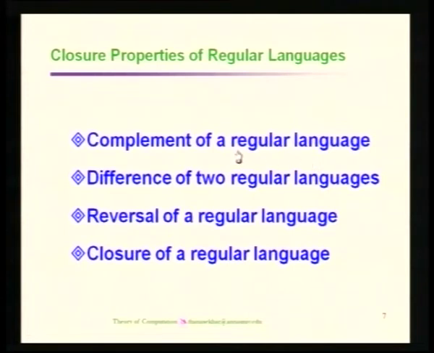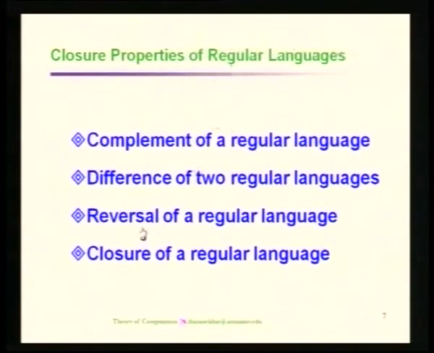The complement of a single language, that is a regular language, is also regular. That is your unary operation, whereas in the previous two cases, they are all binary operations. The next one is the difference of two regular languages. Given a language R and another language S, what will happen if it is R minus S? That is also accepted by these closure properties of regular languages.